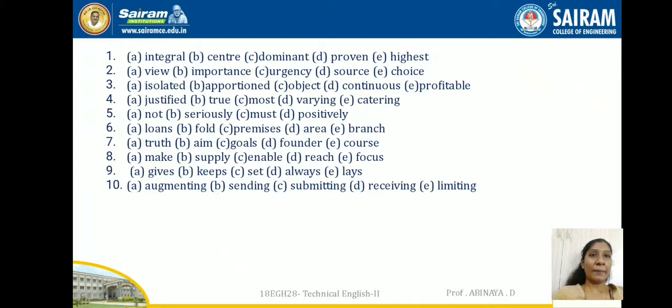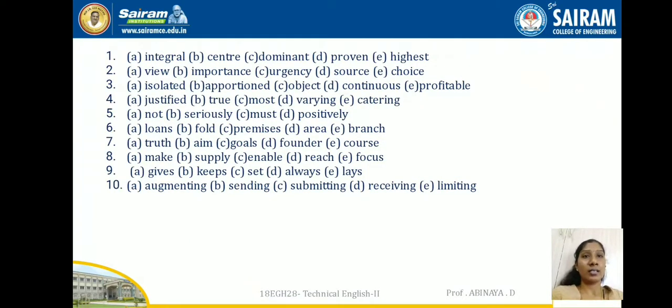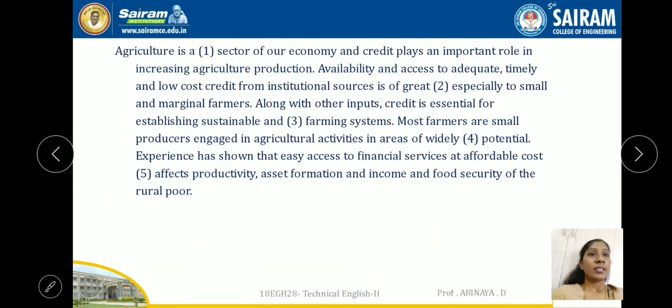No. So the apt word here is dominant, which means highest of all, most powerful. So, agriculture is a dominant sector of our economy. So here the answer is dominant sector of our economy, and credit plays an important role in increasing agriculture production.